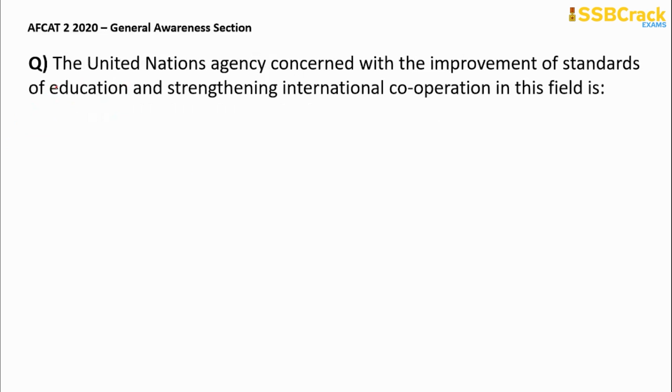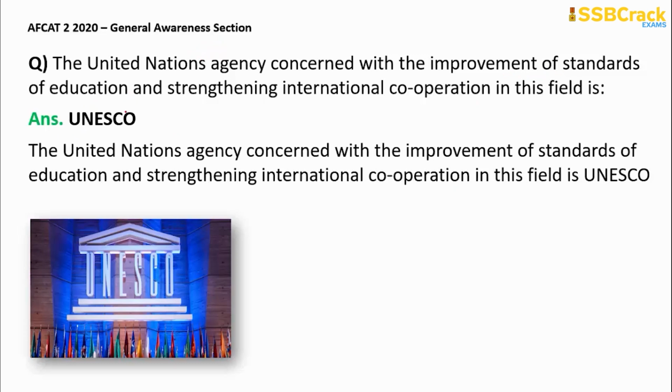Next question, the United Nations agency concerned with the improvement of standards of education and strengthening international cooperation in this field. So which UN agency is responsible for improving standards for education? So the correct answer will be UNESCO. UNESCO is responsible and concerned with the improvement of the standards of education and cooperation in the same field.